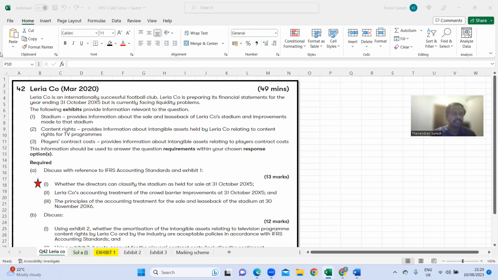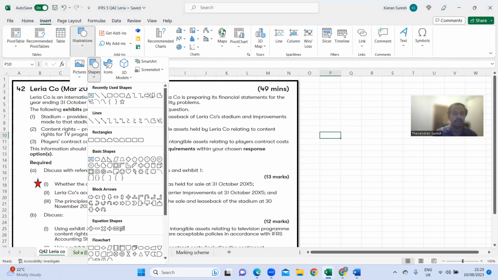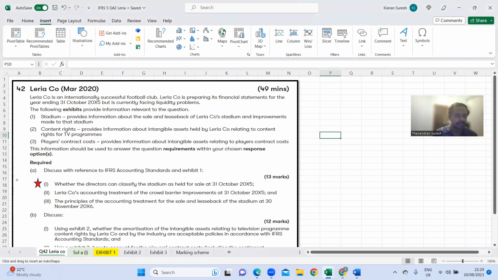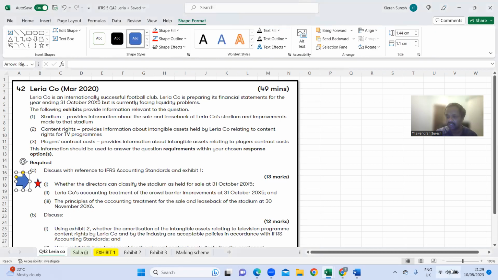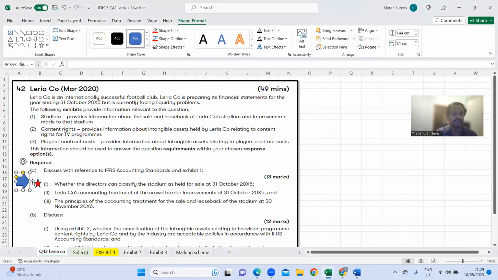Right, and we're just going to attempt question number 42 under the topic of IFRS 5, non-current assets held for sale and discontinued operations, right? This is the second question on this topic. So I'm just going to jump straight into the question requirement related to the standard that we are just covering. I'm not going to do the other parts of the question. This video is only for IFRS 5.